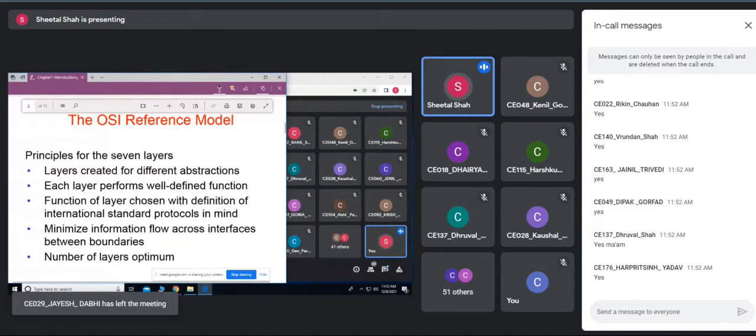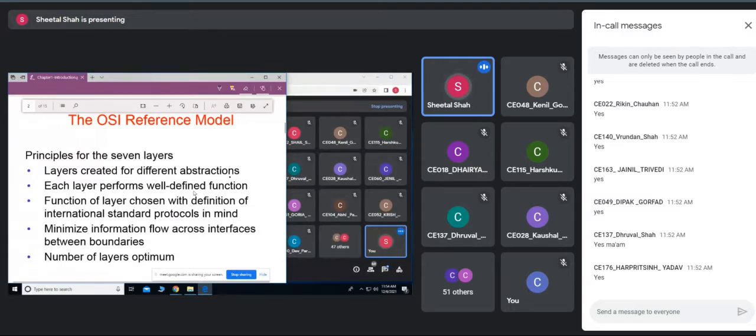Fine. So the principles for the 7 layers: for whatever layers are created, each layer should have a different abstraction. Every layer should perform some well-defined function. Each layer should be designed in such a way that it performs a well-defined function. So no two layers should perform the same function, and it should not happen that a single function is performed by more than one layer, and so on.